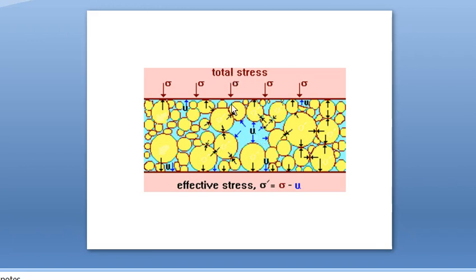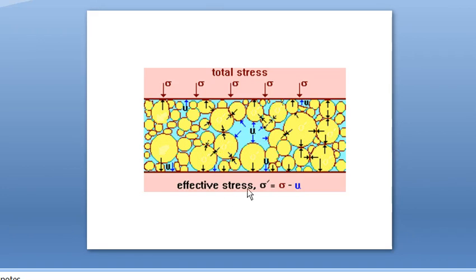So total stress means the stress acting on the soil system. Okay, the stress which is acting on the whole soil system is known as total stress. It may be acting on top of the soil surface, and it will be equal to the weight coming on that plane. And U is known as pore water pressure, and it is the pressure exerted by the water which is filled in the pores towards the soil. Okay, so the water is exerting pressure towards the soil.